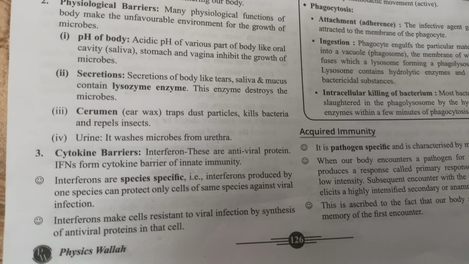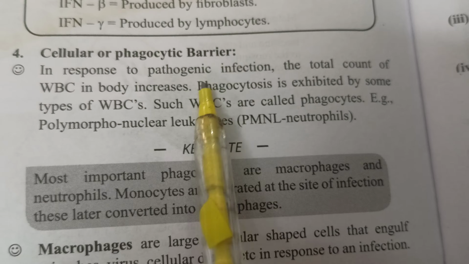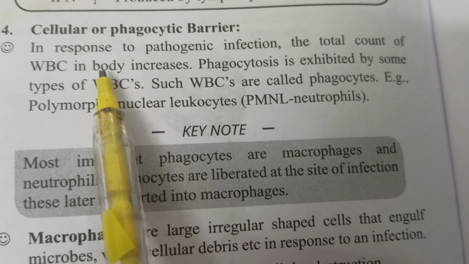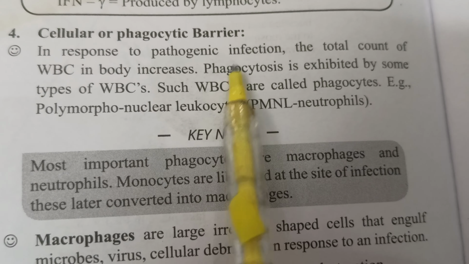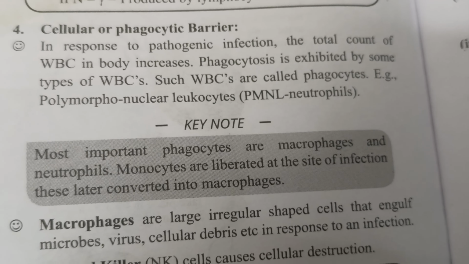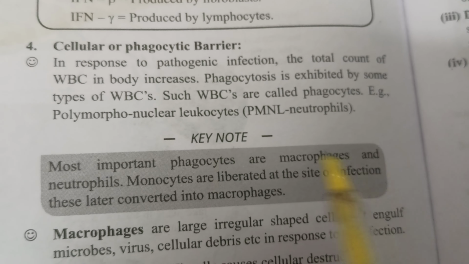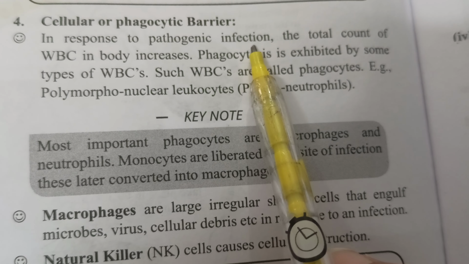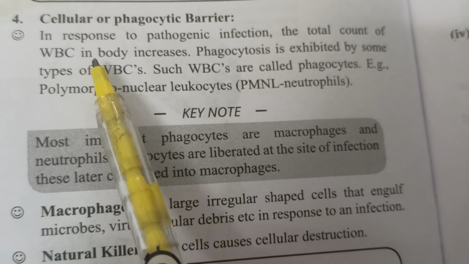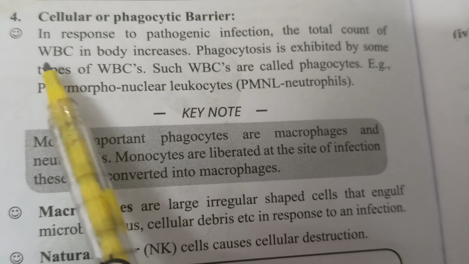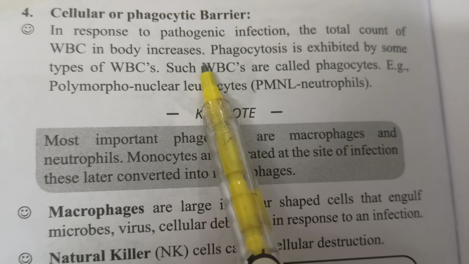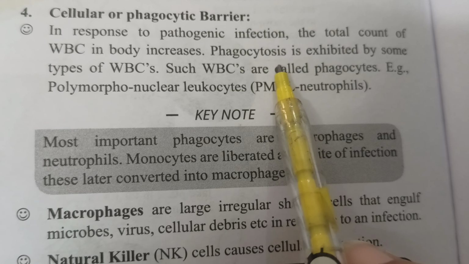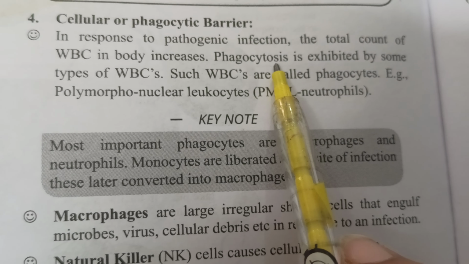Next is the cellular or phagocytic barrier. It is present inside the body. In response to pathogenic infection, the total WBC count increases. When a pathogenic infection is there, naturally the white blood cells will increase in your body, and they will do phagocytosis. What is phagocytosis?